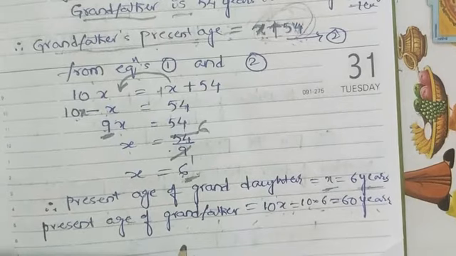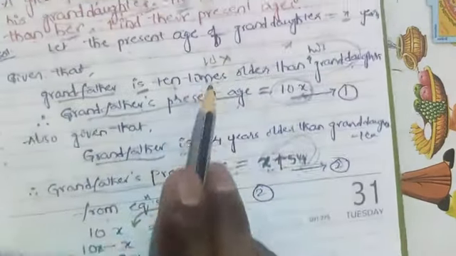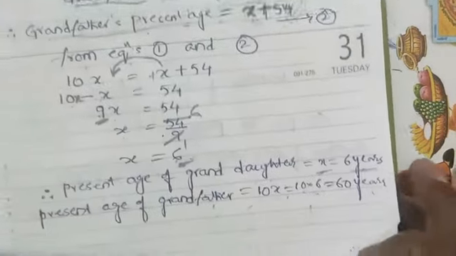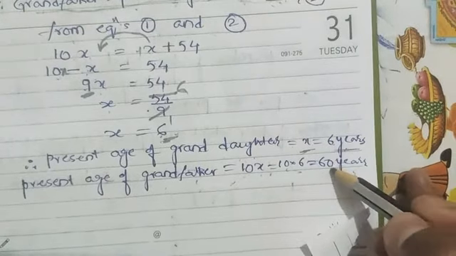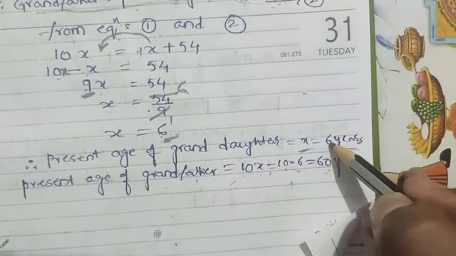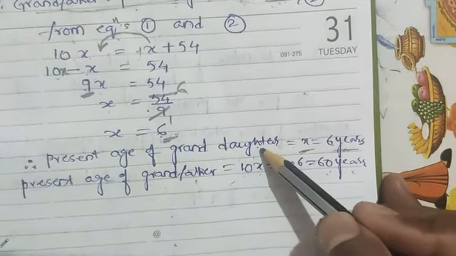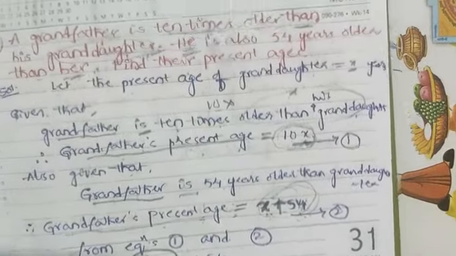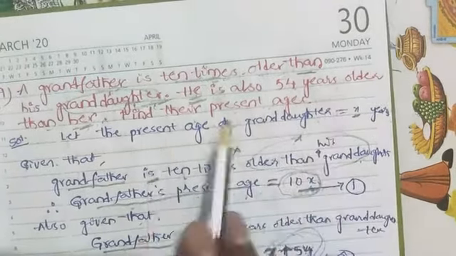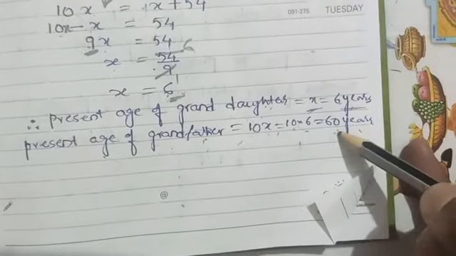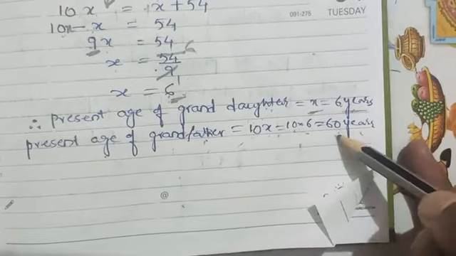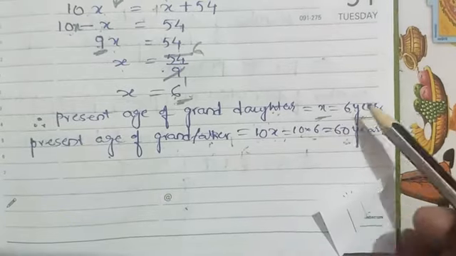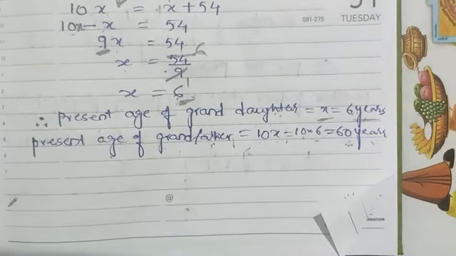If you wanted to check also, you can check it. Grandfather is 10 times older than his granddaughter. You can see that 60 is 10 times 6 only. So that is why the granddaughter's age multiplied by 10 gives the grandfather's age. Next, he is also 54 years older than her. So 60 is how much more than 6? 54 more than 6. So grandfather is 54 years older than granddaughter. So two conditions are satisfied.